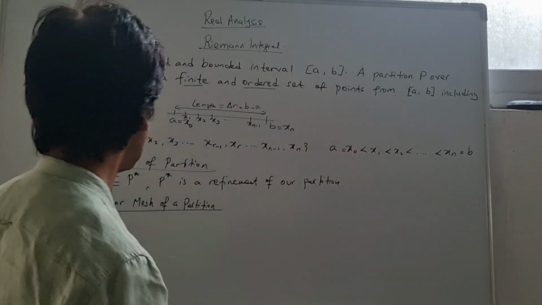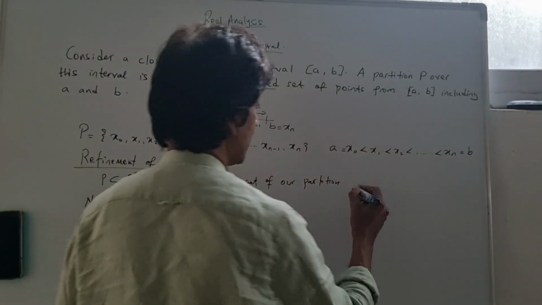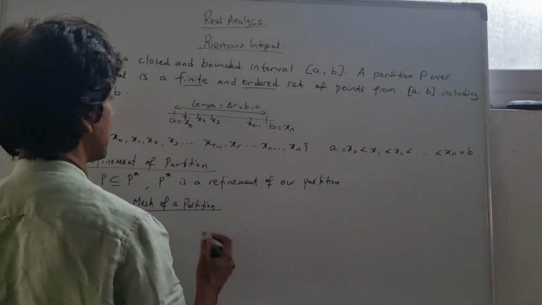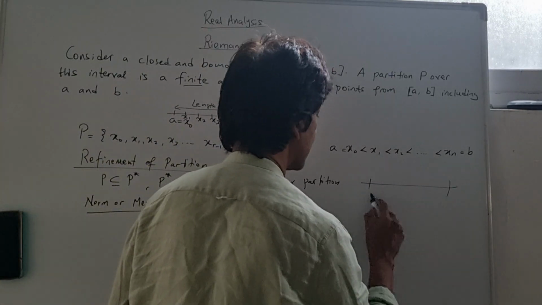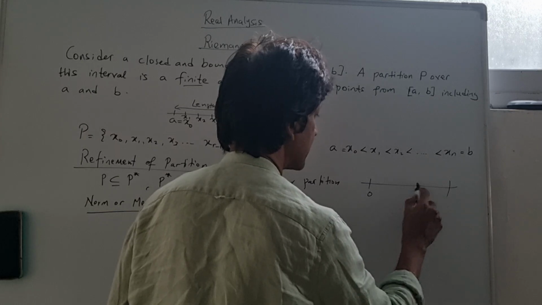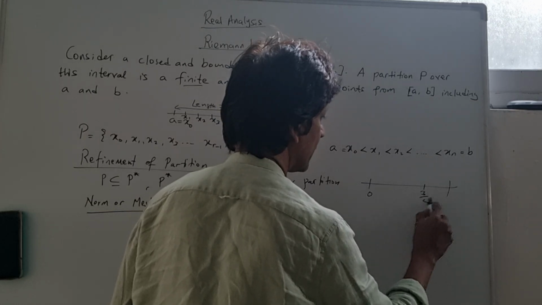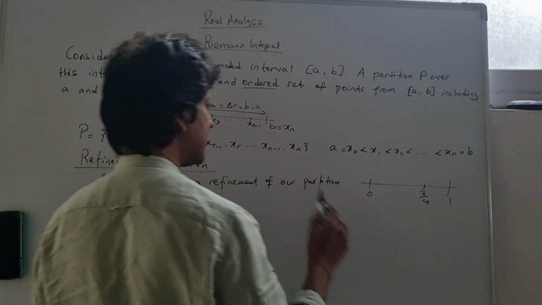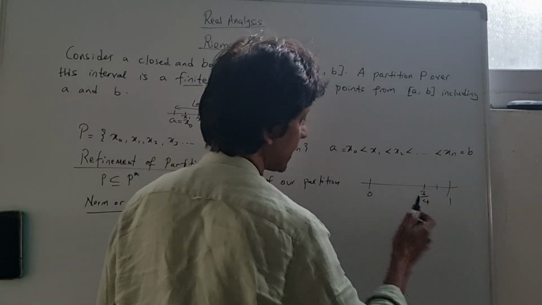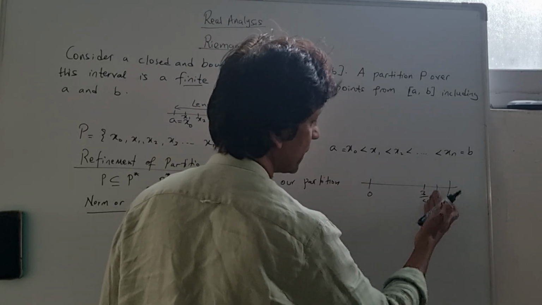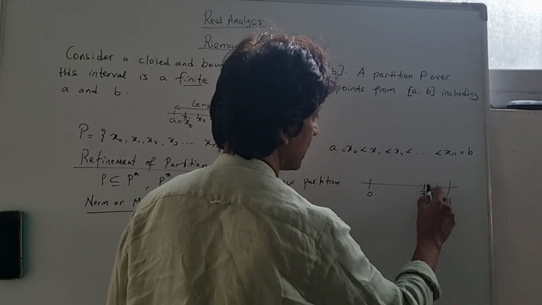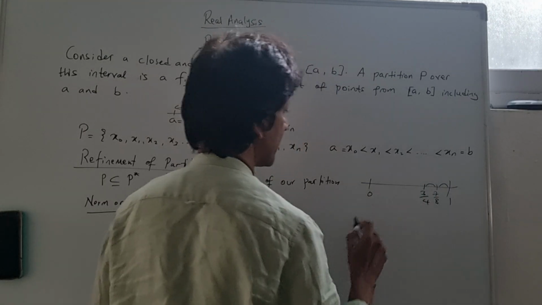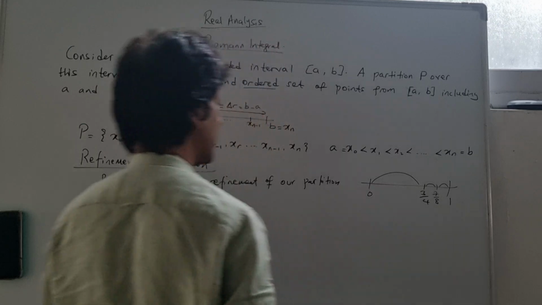Now, like I said, we can have different partitions. We can have sub-intervals in partitions. Let's say I have an interval like this, and let's say this is 0, and let's say this is 3/4, and this is 1. You can see, let's say here I've got 7/8. You can see that small length here, small length here. This length here is the greatest length.